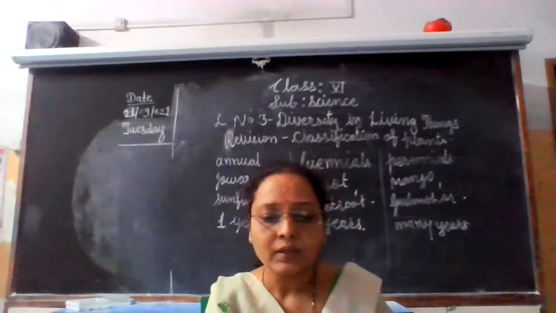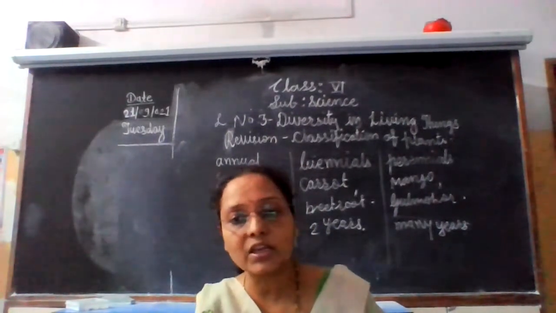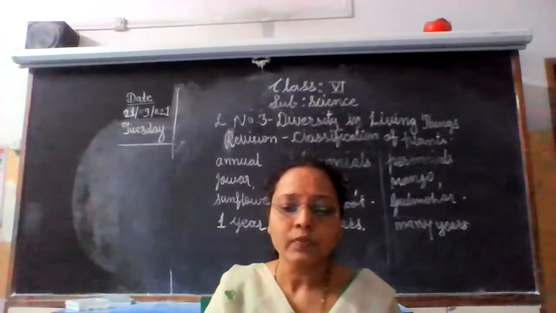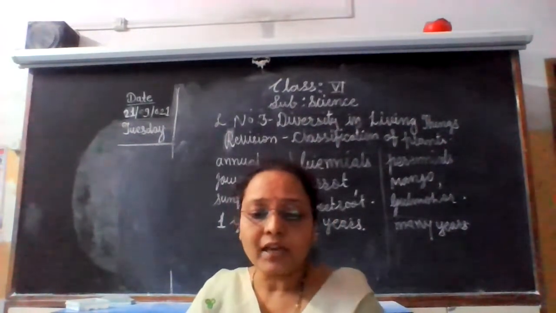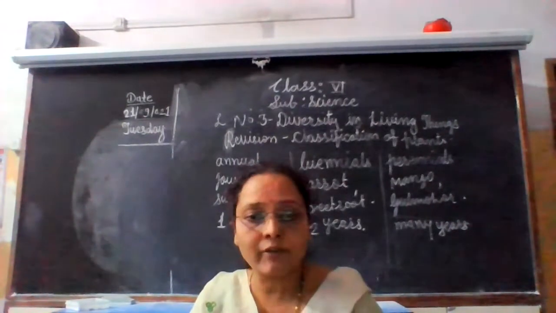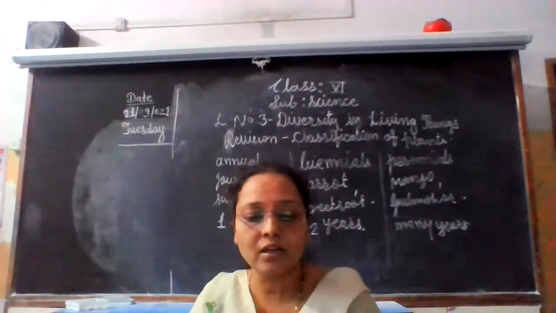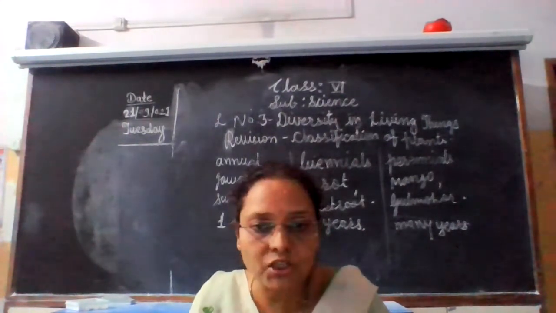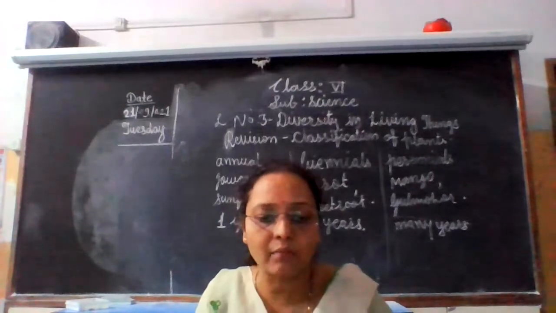Now let's learn diversity and classification in animals. So animals are also different. Animals have developed different shapes also, likewise plants, to survive in the environment. Different animals have different adaptations to survive the changes in the environment.